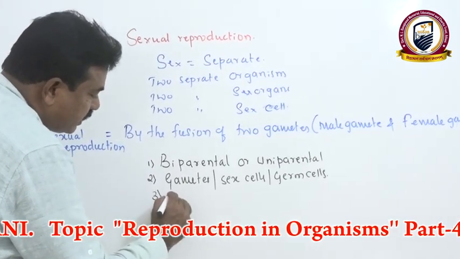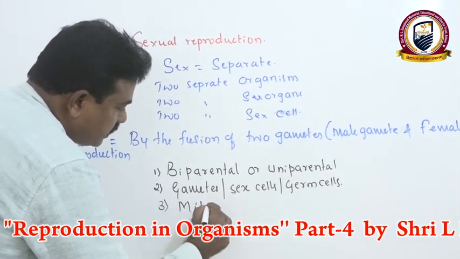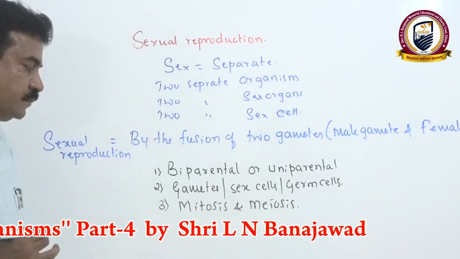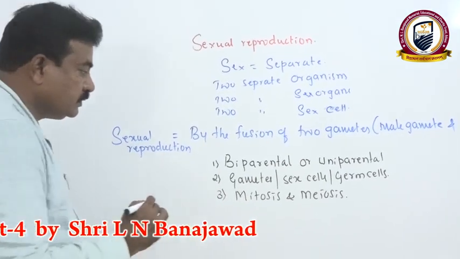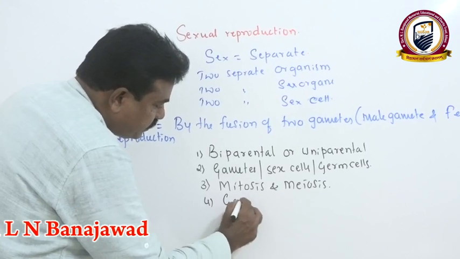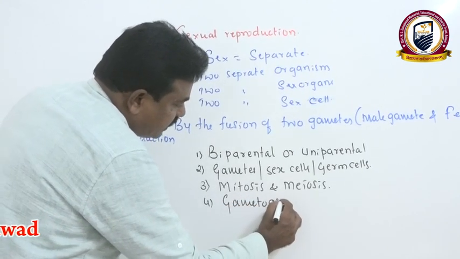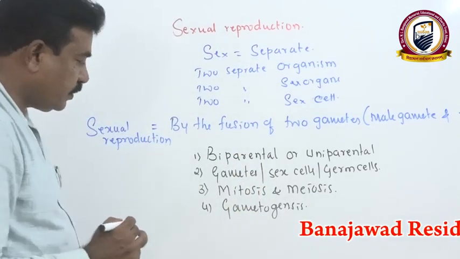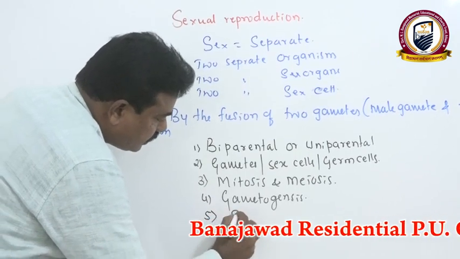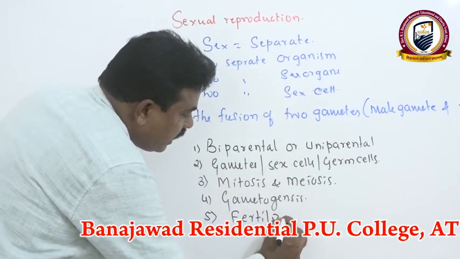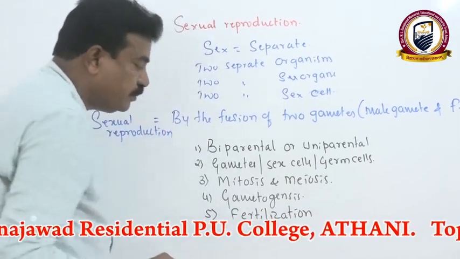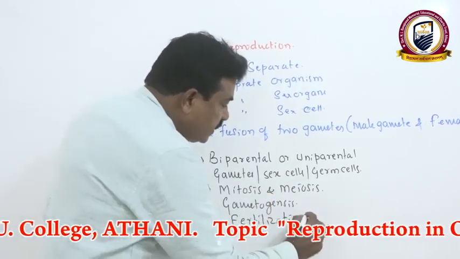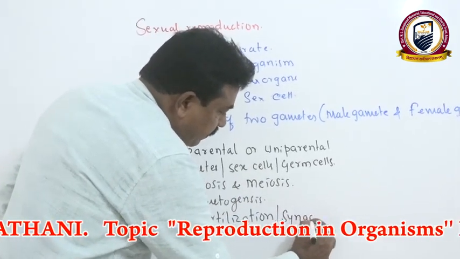During sexual reproduction, both mitosis and meiosis are involved in the production of gametes. At the same time there is one special process, gametogenesis. Formation of gametes is a common characteristic feature of sexual reproduction. In sexual reproduction there is compulsorily a union of egg and sperm, and the most basic process is fertilization, which we also call syngamy.